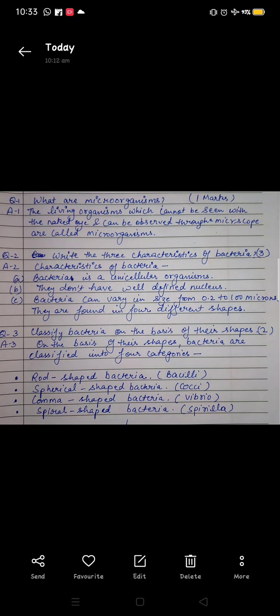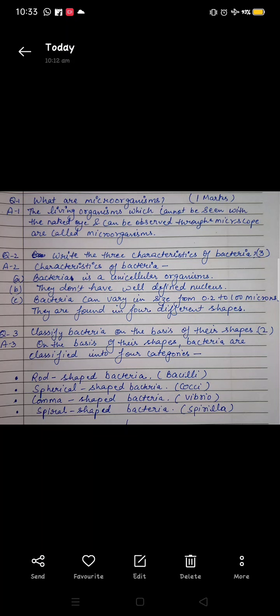If you write like this in the first question, you will get 1 mark. In the second question, for 3 characteristics, 3 marks, you can write 3 points and get 1 mark for each point. In this 2 marks question, there are 4 shapes, half a mark each, so you will get the whole 2 marks. This is how you have to write the answers.